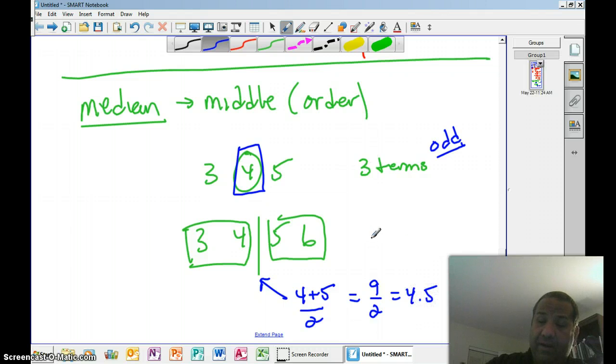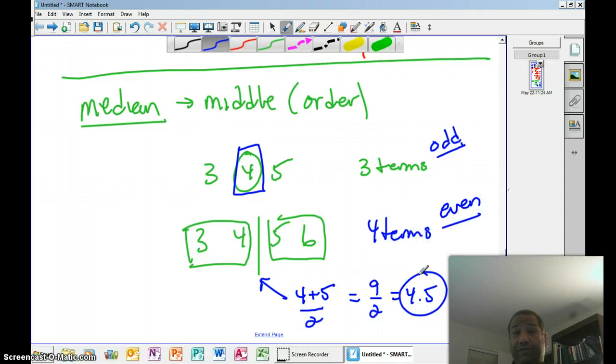When there's an even number, this was 4 terms. When there's an even number of pieces of data, you're going to have to take the average of 2.